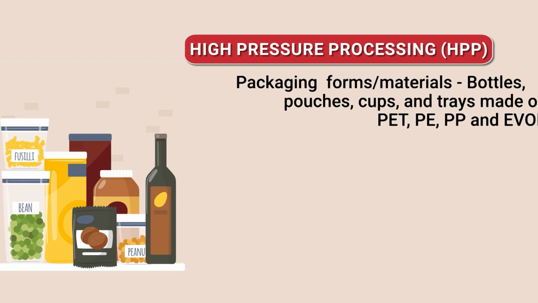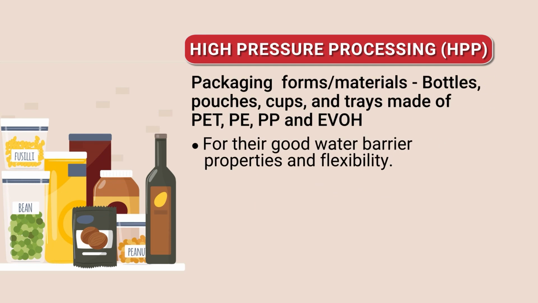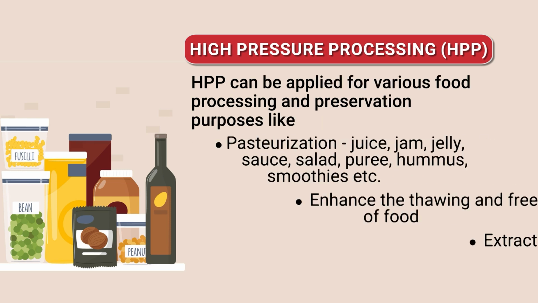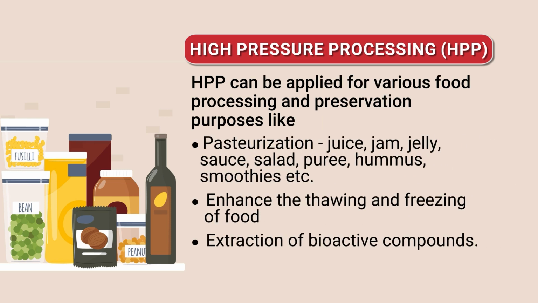And the packaging forms and materials which can be used could be bottles, pouches, cups, trays, made of PET, PE (polyethylene), polypropylene, EVOH. And why are these particular materials selected? They are selected because, even when exposed to pressure, they maintain barrier properties and, moreover, seal strength. When pressure is there, there could be opening of the seal. So the seal can also withstand it; not only is the material withstanding, but the seal integrity is also there.